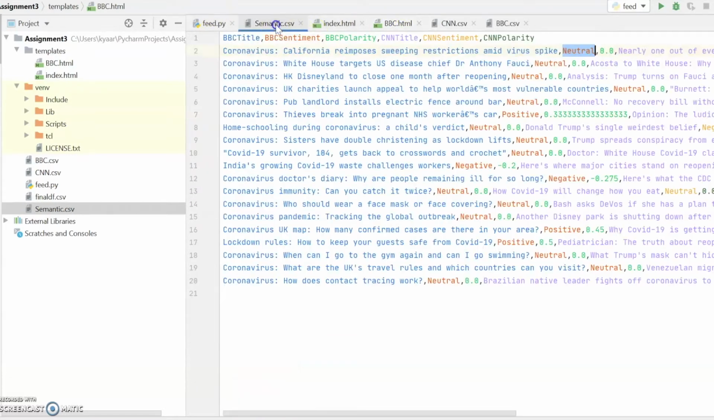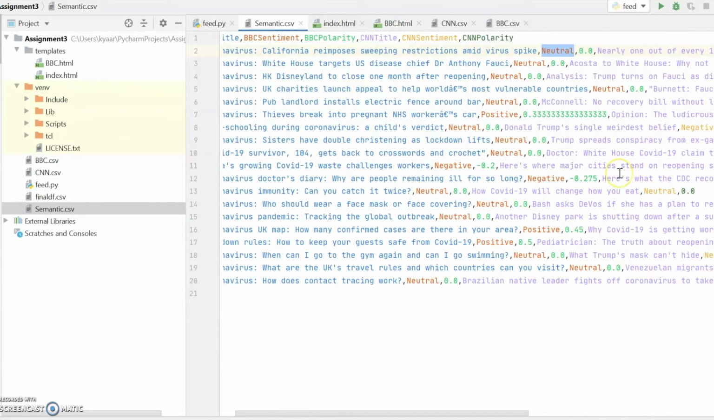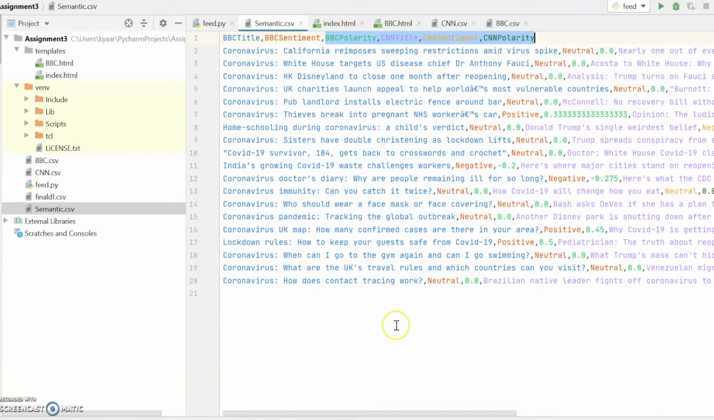So this is our final CSV, on which we'll do the visualization. In this we are saving title and polarity, so that we can have that, and we are saving it in the database also so that we can see it in the end.